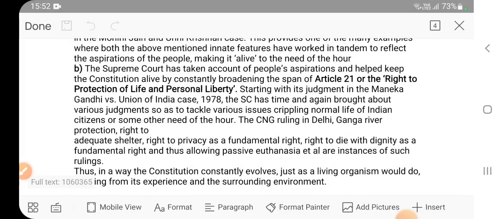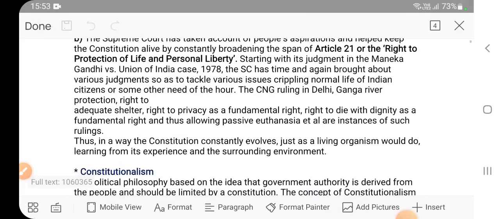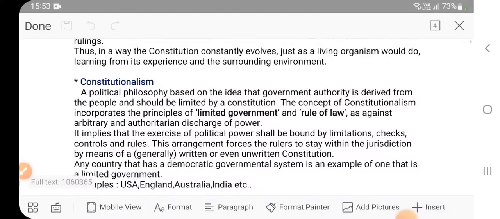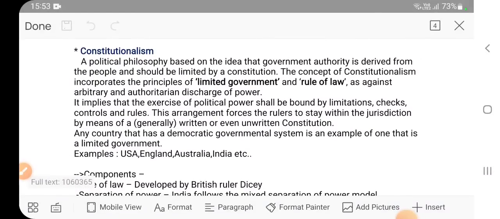Similarly, Article 21 was further expanded to include the right to protection of life and personal liberty. These are only examples; many more are there. You can study them so that you have content for your Mains. Now another topic is constitutionalism. We will discuss it in other classes.